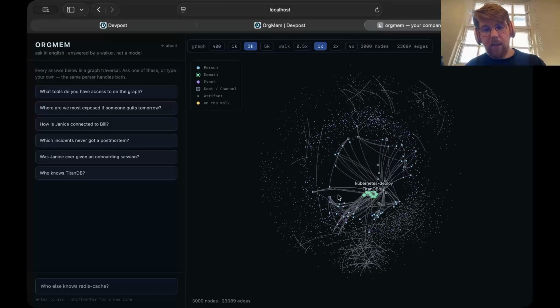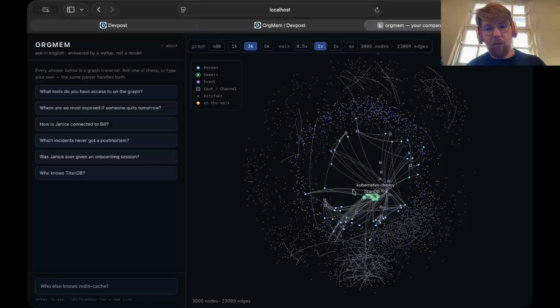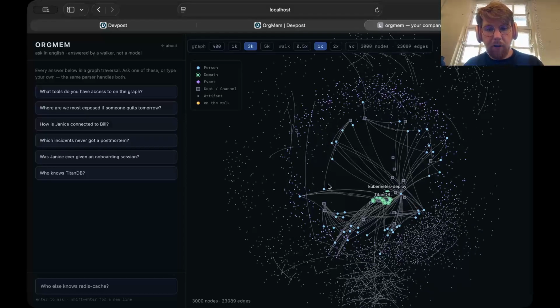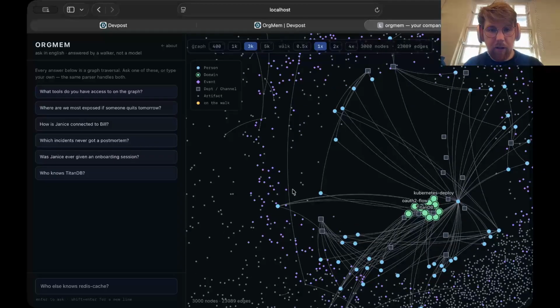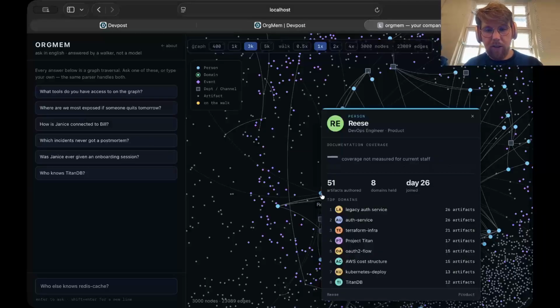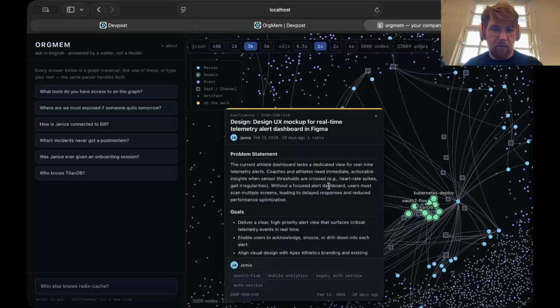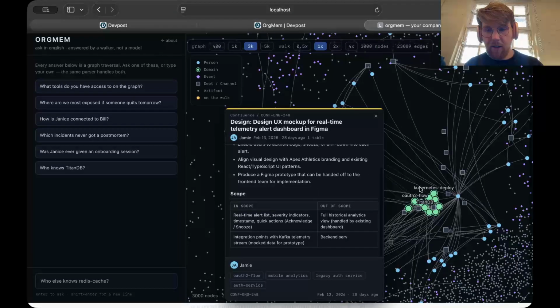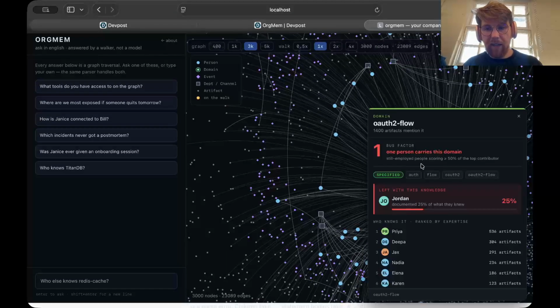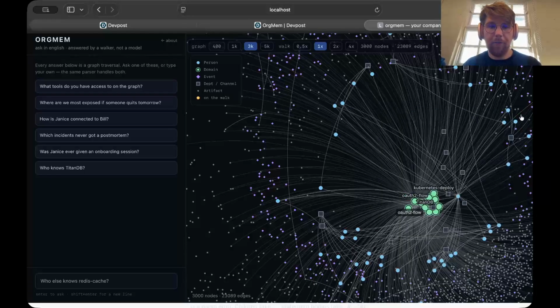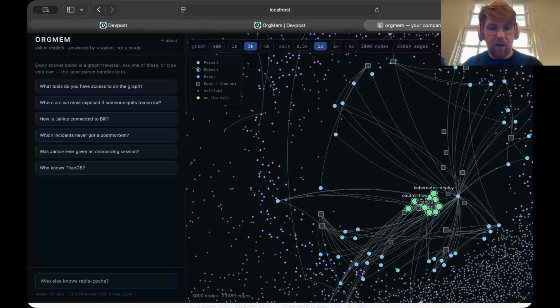So into the app, you can see this is the default view. There's actually 22,000 different nodes and 70,000 edges, but we're only running with 3,000 because I'm on my little crappy MacBook Neo. You can see each node in the graph is something different: a person or a domain or an event or an artifact. For example, this is Reese. Reese is a DevOps engineer and has authored 51 different artifacts. An artifact might be something like this Confluence page, and that's always connected to a domain, for example, OAuth flow. So that's all well and fine.